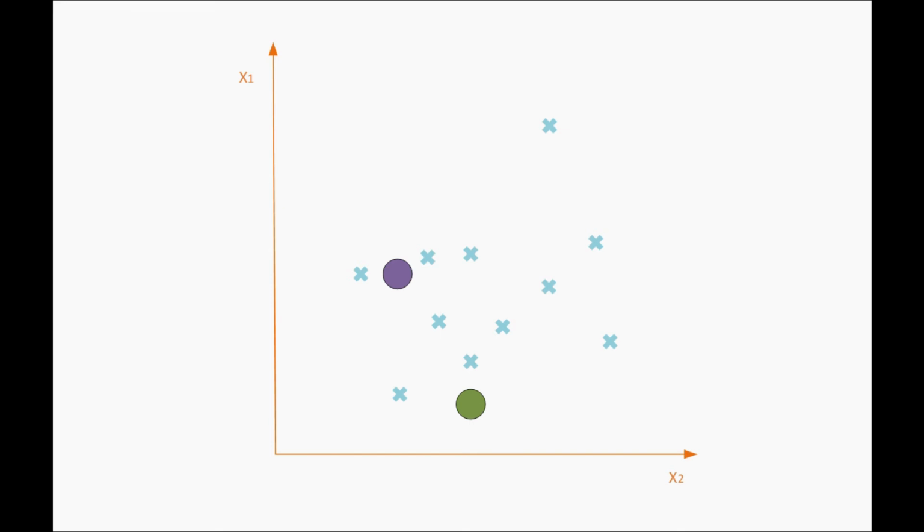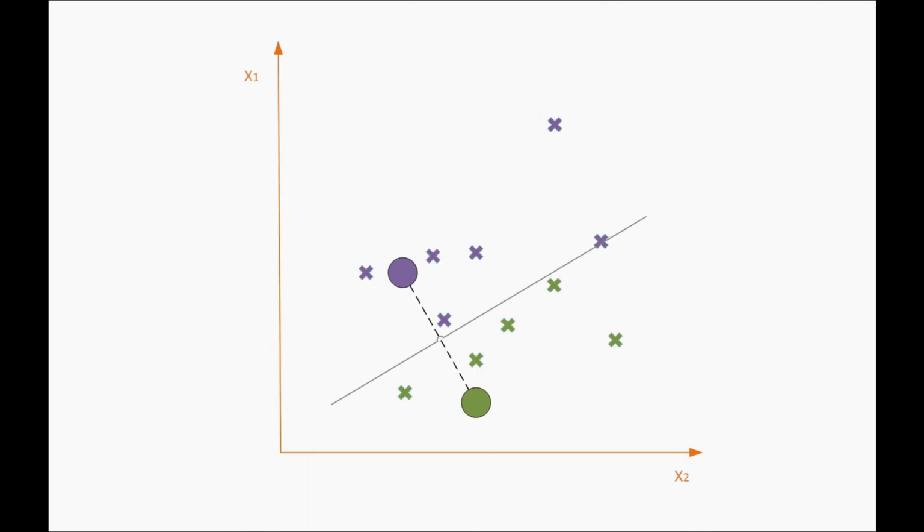The easiest way to do that is of course by finding the Euclidean distance. You can choose a different distance measure, but how do we do that? Basically we have a line between these 2 points, and then we draw a perpendicular line. This means that these points are closer to the purple circle and these points are closer to the green circle. So this will be our first cluster and this will be our second cluster. It will look something like this.